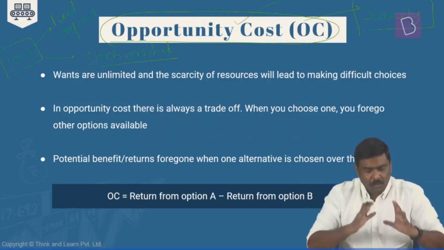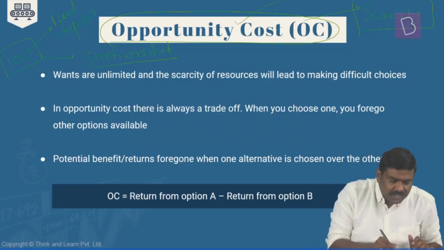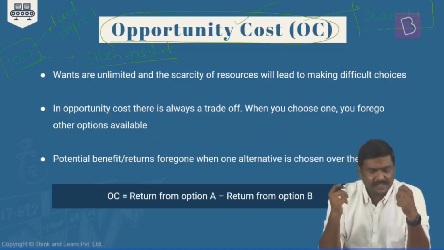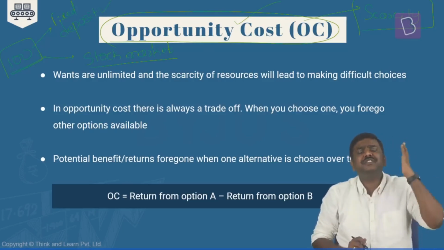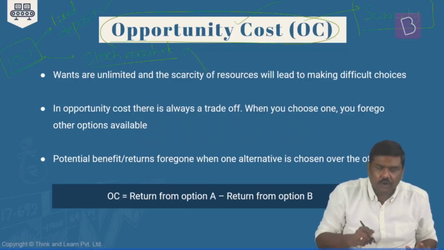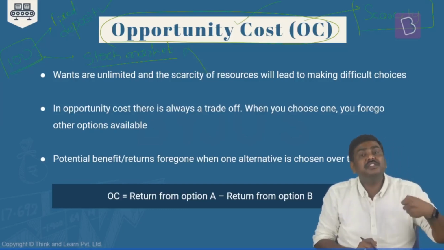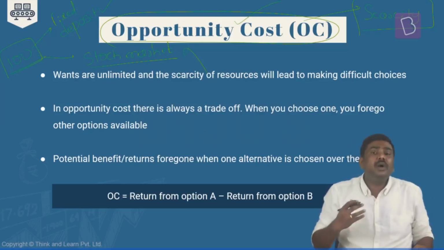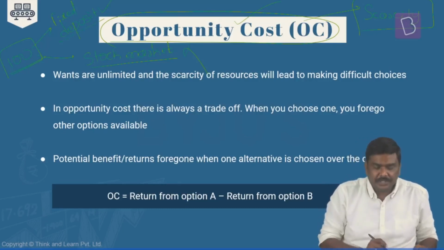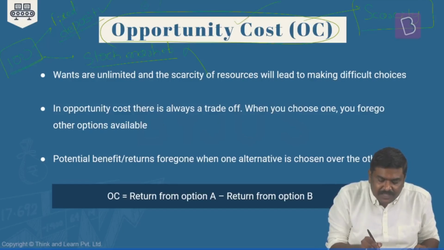So the argument here is that the bedrock, or the basic origin, of opportunity cost is that there's a scarcity of resources. Now what happens here is that because there is a limited amount of resources available with you, you might simply decide, okay, let me go with the fixed deposit. Let me keep my money in the fixed deposit and forgo the option of investing in, let's say, the stock market. But what if I were to tell you, after 1 year, on your fixed deposit, you will earn, let's say, 6% rate of interest.